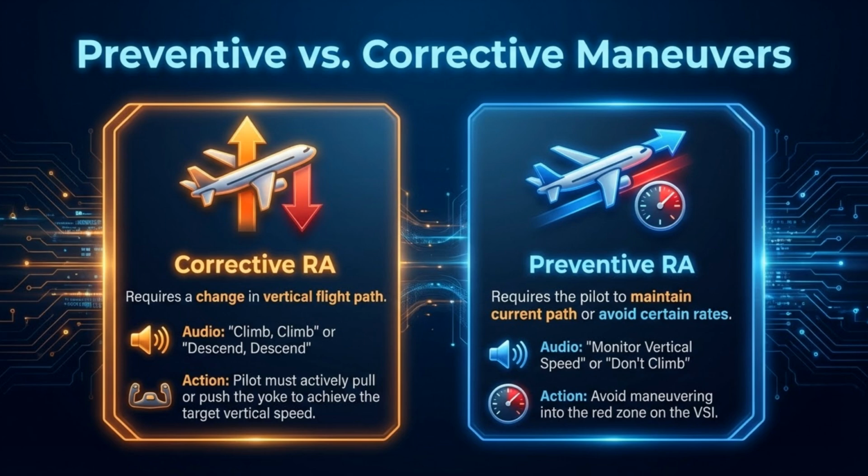Resolution advisories are either corrective or preventative. A corrective RA requires a change in vertical path, with "climb, climb" or "descend, descend" audio, demanding active manual input. A preventative RA requires maintaining the current path or avoiding certain rates, with "monitor vertical speed" or "don't climb" audio.